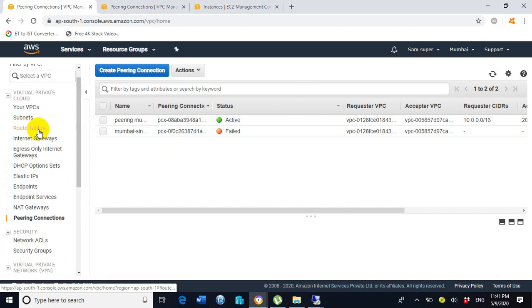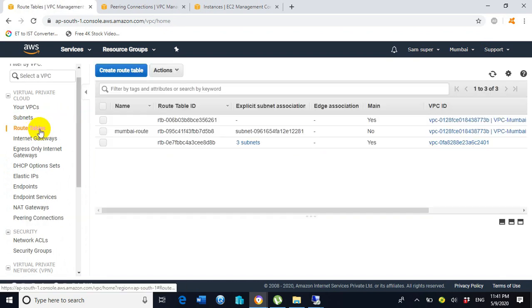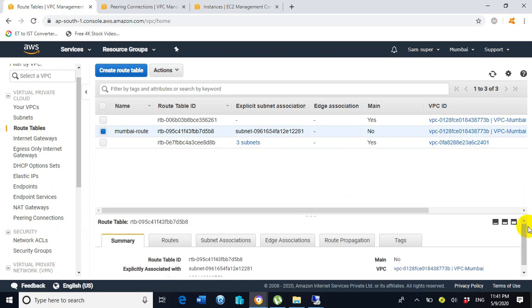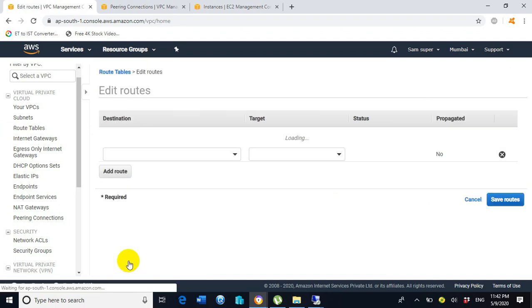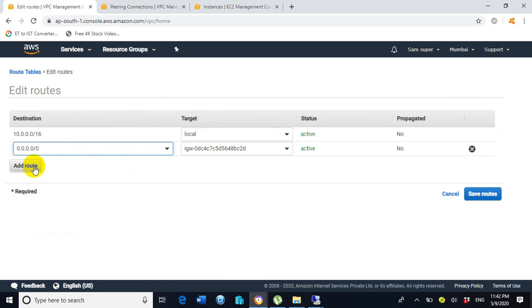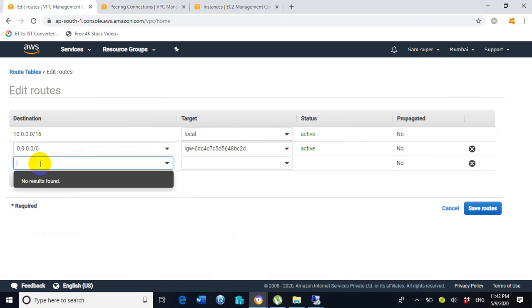Click on the route tables option, select the Mumbai route, and under the routes select the option edit routes. Click on add route, enter the destination here. So what is the destination where we want to go? We want to go from here to Singapore.